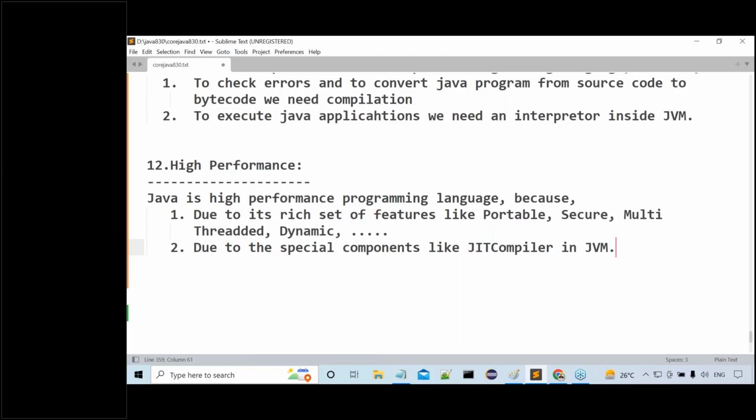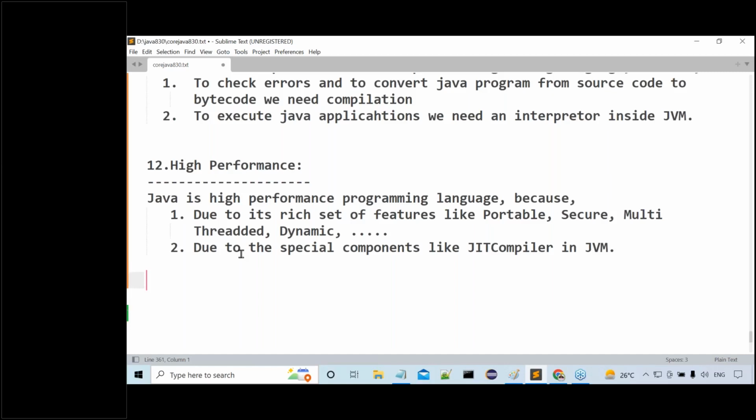Why? Because to check our errors and to translate our program from source code to bytecode, we need compilation. So, compilative. Next, to execute our Java program, we need an interpreter inside the JVM. So Java is what? An interpretive programming language. Are all of you following or not? Then by this we understood clearly the Java features content.